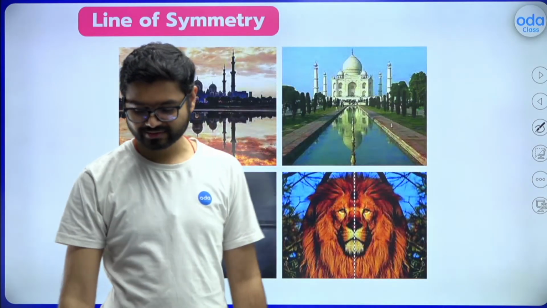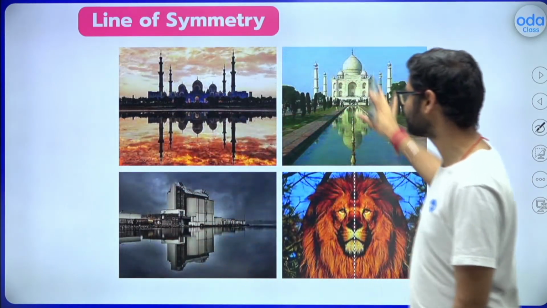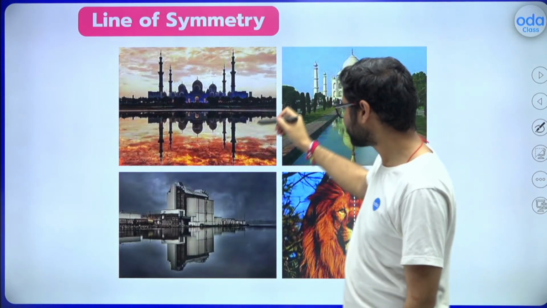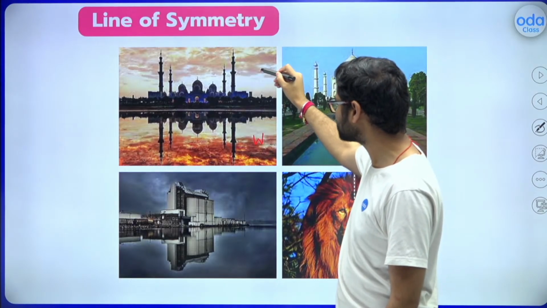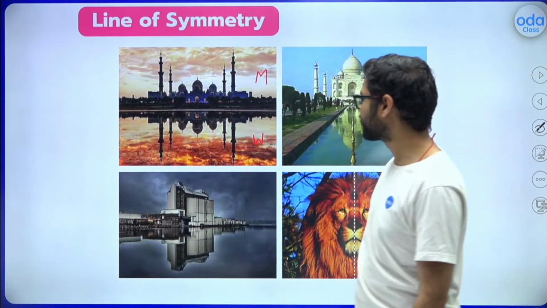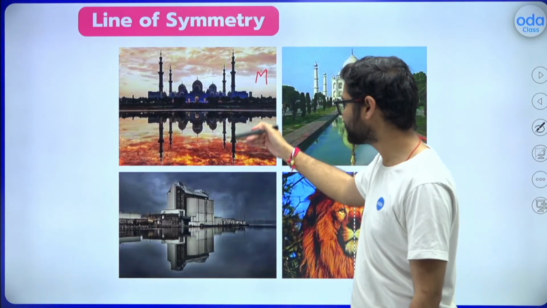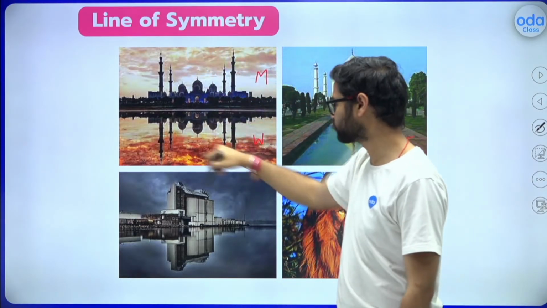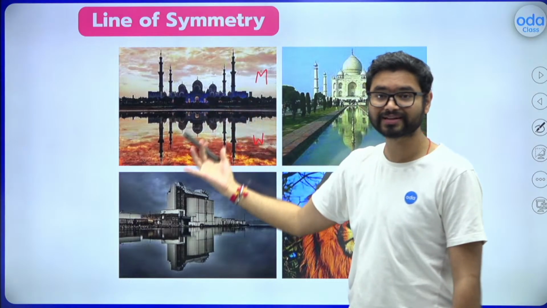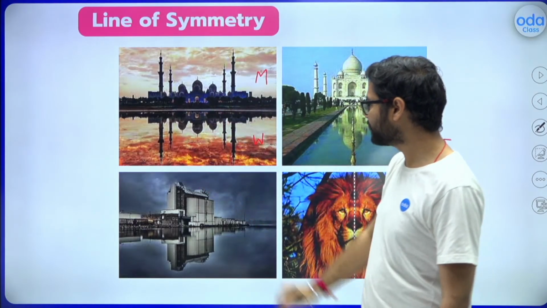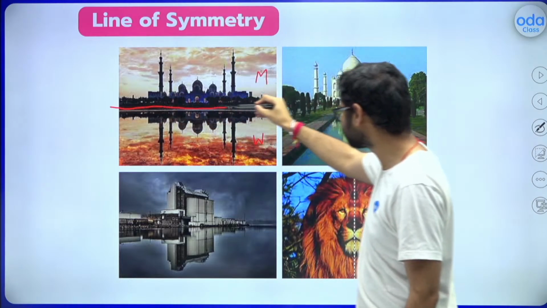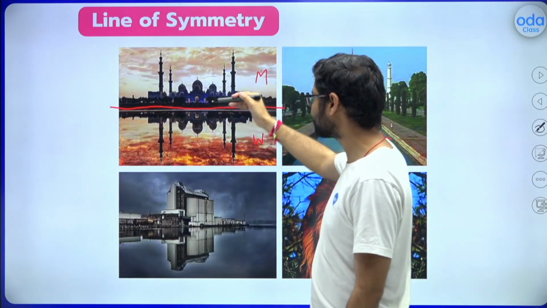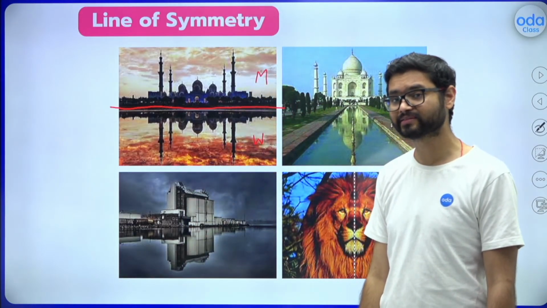Let me give you some more examples. Here I have taken some more examples for you. Can you see this one, the very first picture, so beautiful, right? Here we have the water, and here we have the original monument. In the water we can see a clear reflection. It looks like the same monument is here also, but this one is just a reflection. So the surface of the water is acting as a line of symmetry, because whatever is above and whatever is below is completely the same.